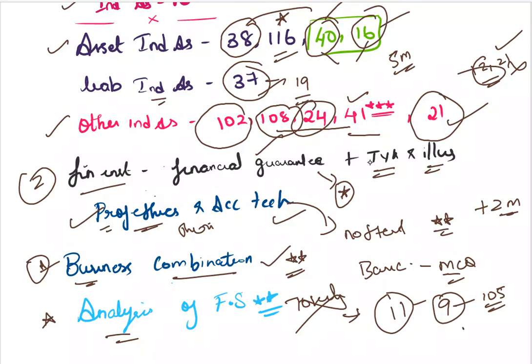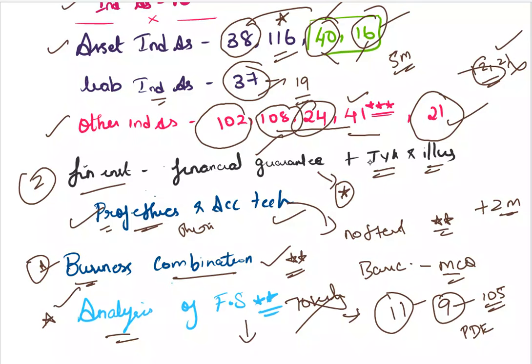So you can refer to the PDF. The PDF is available in our Telegram channel, and the video related to analysis of FS is also there. I have mapped which standard each question is related to. So whenever you are doing Ind AS 105, go to the analysis of FS and cover that 105 question. Then one question will be done with analysis of FS. So as and when you do the other standards, kindly cover the analysis of FS.